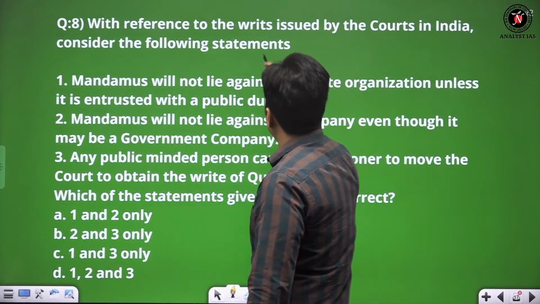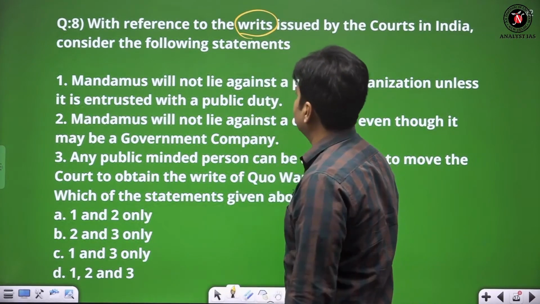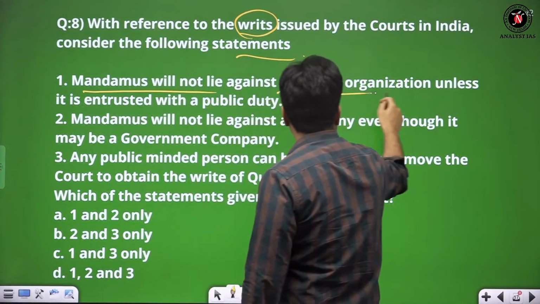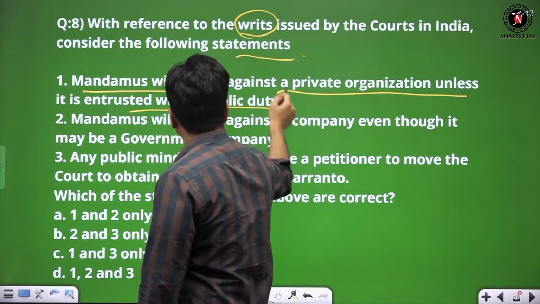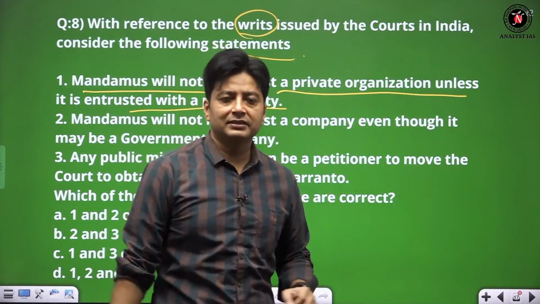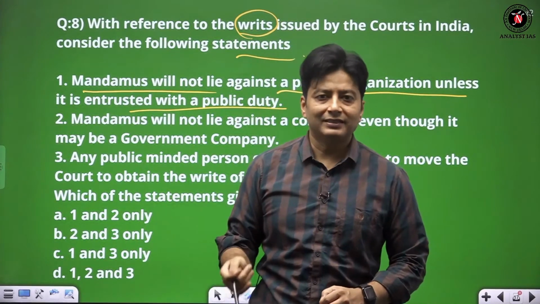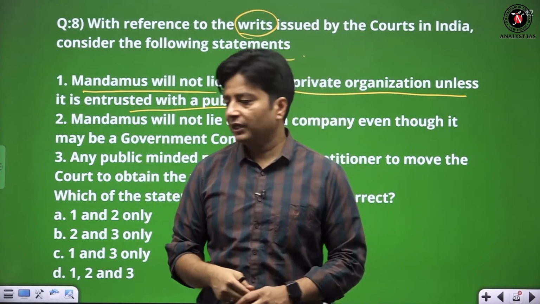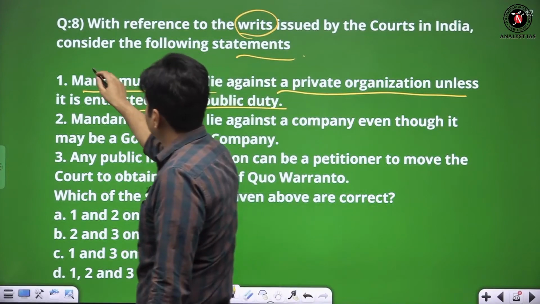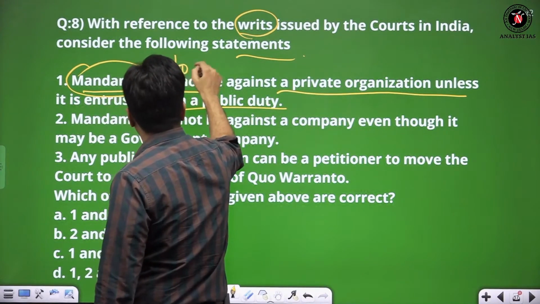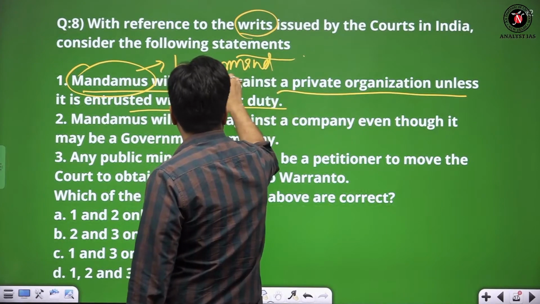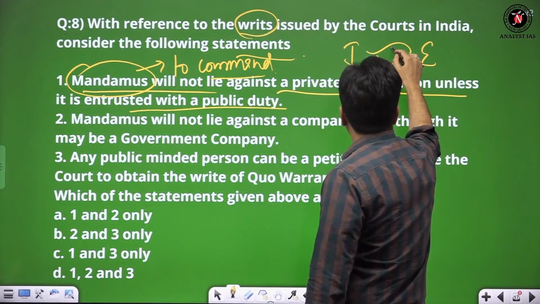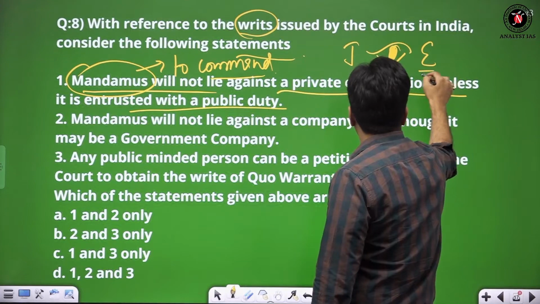With reference to the writs issued by the courts in India, consider the following statement. Mandamus will not lie against a private organization unless it is entrusted with the public duty. Under Article 32 and 226, I have told you about the writs, that is habeas corpus, mandamus, quo warranto, prohibition and certiorari. So mandamus means what? To command. And to command means what? The judiciary will be commanding the insensitive executive who is not working.